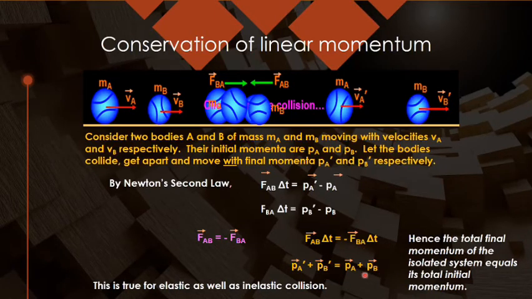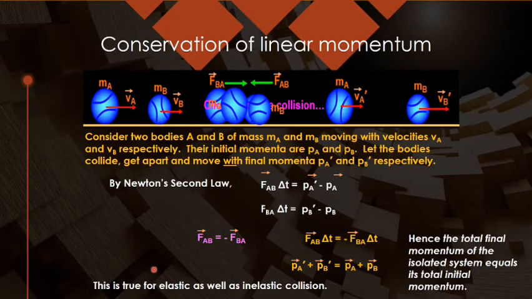So you have to say that final momentum equals initial momentum if the external force acting on the system is 0, or I can say the system is isolated, then only. But we need not go into detail of whether the collision is elastic or inelastic, which we will be discussing.